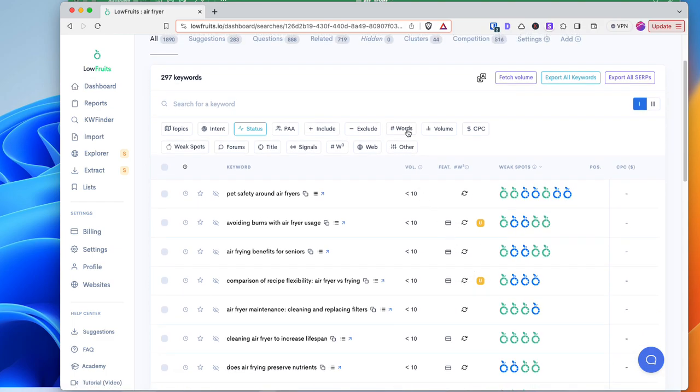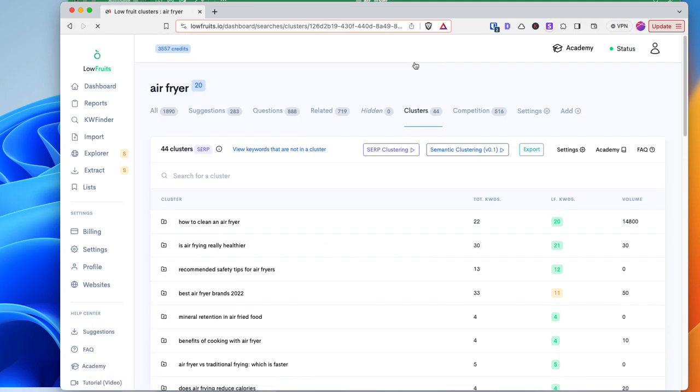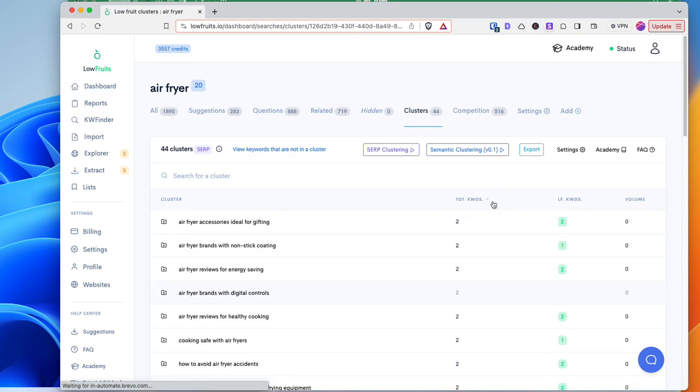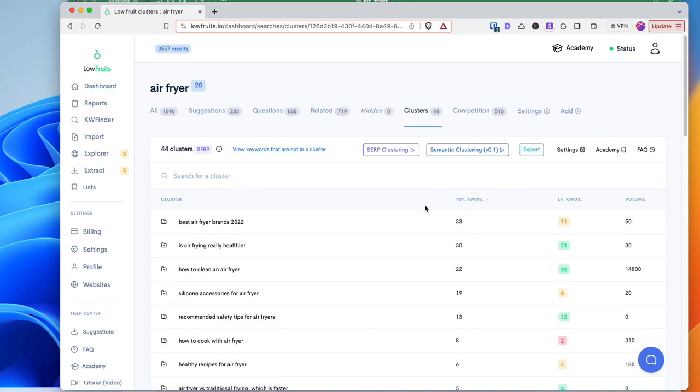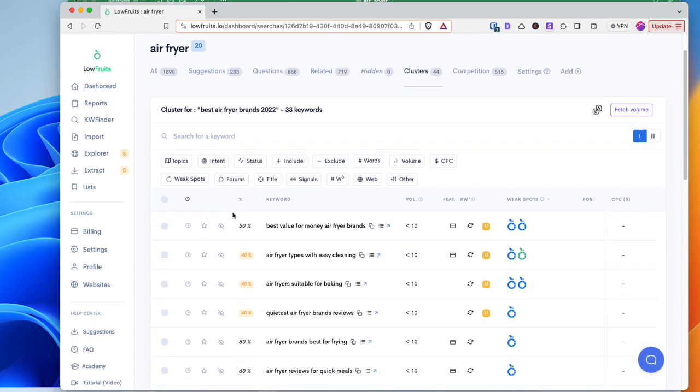And look here, we can already see some weak spots right off the bat of these 297 keywords, which is great. So the first thing I like to do is I go into clusters, and out of the 297 keywords, we have 44 clusters together. So I go ahead and sort by total keywords per cluster, and best air fryer brands 2022 is the main level cluster here.